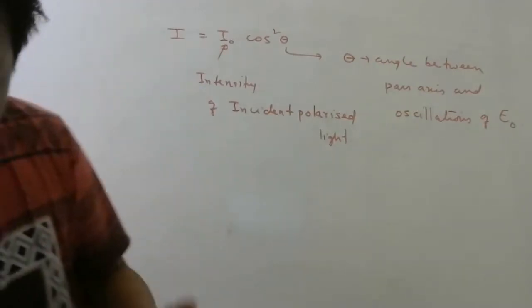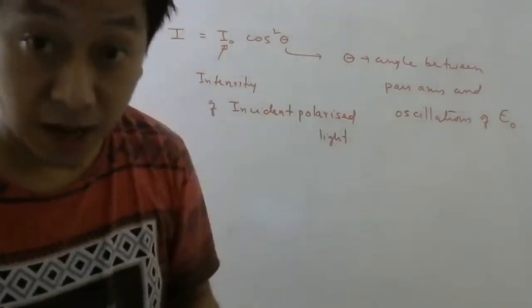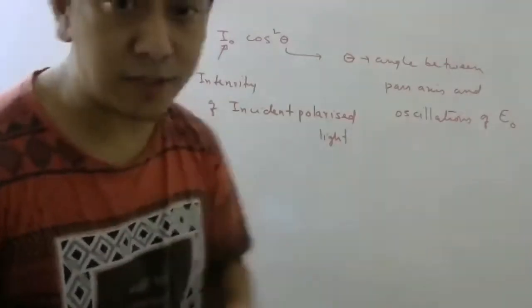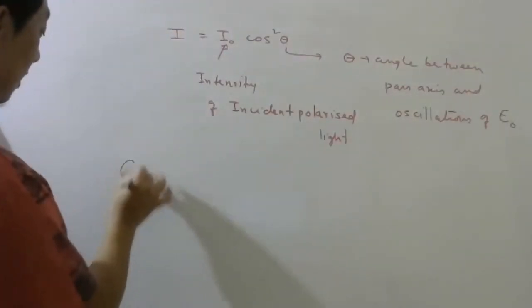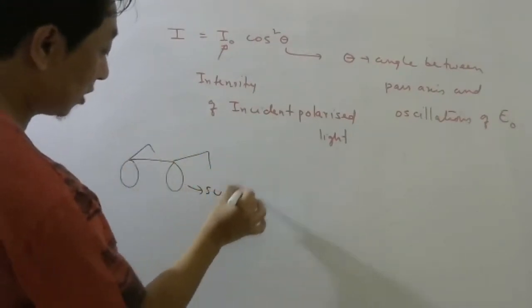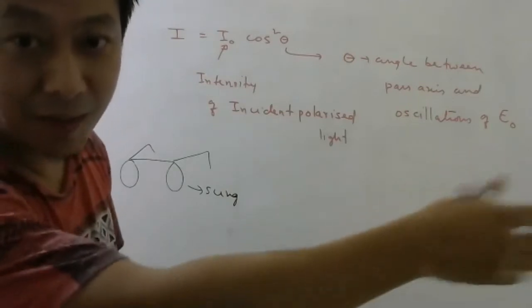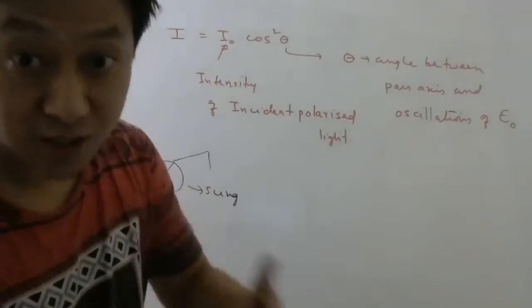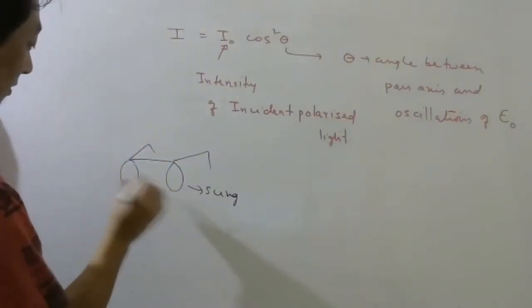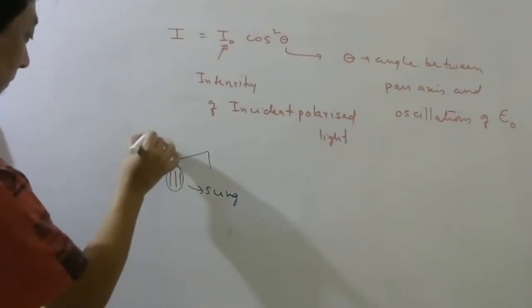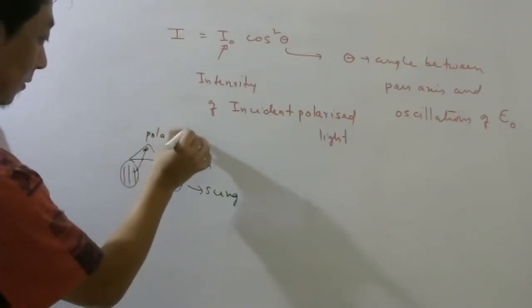Now, there is another way you can get polarized light without buying a Polaroid. By the way, Polaroids are very much used in sunglasses. Not the sunglasses which you get on the road for 50 rupees, but those sunglasses which are very costly. They will have these Polaroids.